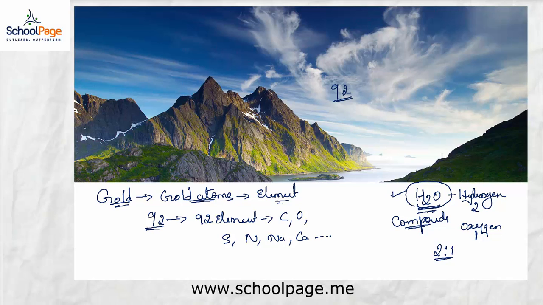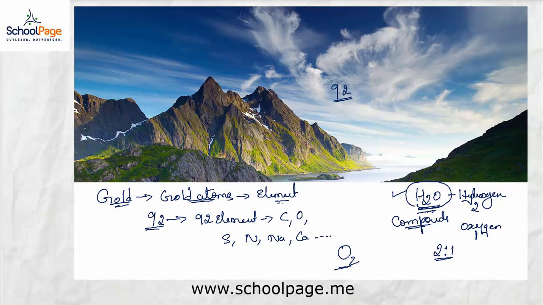Now let us take one more example, that is O2, which is oxygen. So we call it an oxygen molecule. Here it's a molecule of element because it is made up of same kind of atoms or atoms of same element.